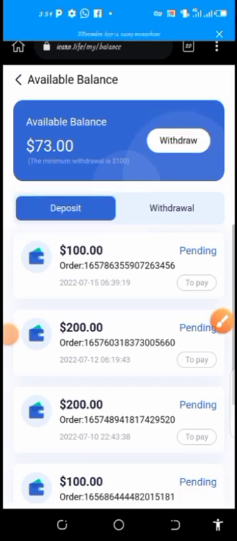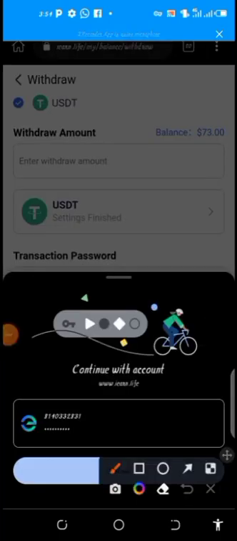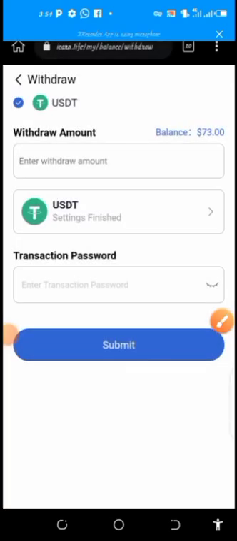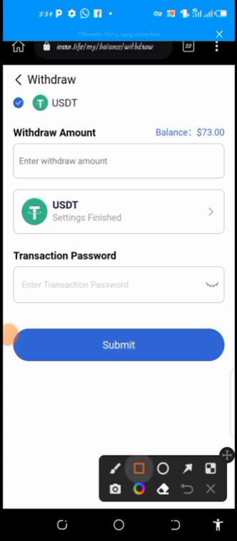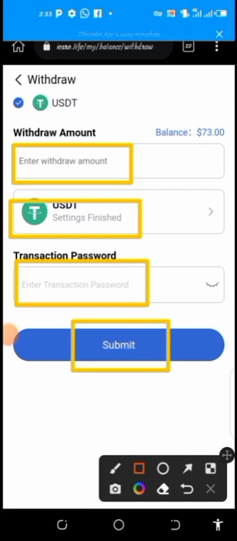To withdraw your money, you simply need to make use of this icon behind the available balance. When I click on this available balance, it will bring me to this page. I can put my total balance here. If I have earned up to $100, which is the minimum withdrawal, I can insert it here. Then go to my TRC, set up the Trust wallet address. I can click here and set it up. Then the transaction password, I can also set it up and then submit for approval. Then after some time I can receive my money.